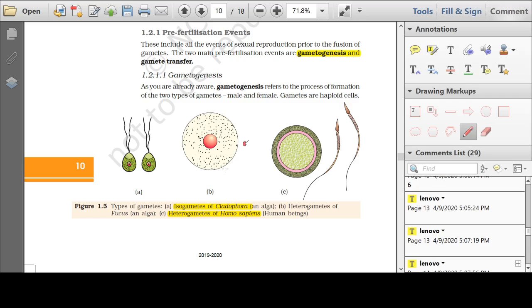In the image, students, you will find the gametes. Now look at this, these are the gametes of Cladophora. We find that the male gamete and the female gamete both look similar in shape and size. Such gametes are called isogametes. The word iso means same. Now you look at the gametes of Fucus, which is an alga, or the gametes of humans, Homo sapiens, you find the gametes look different. Such gametes are called heterogametes. Hetero means different. Okay, let us proceed further.